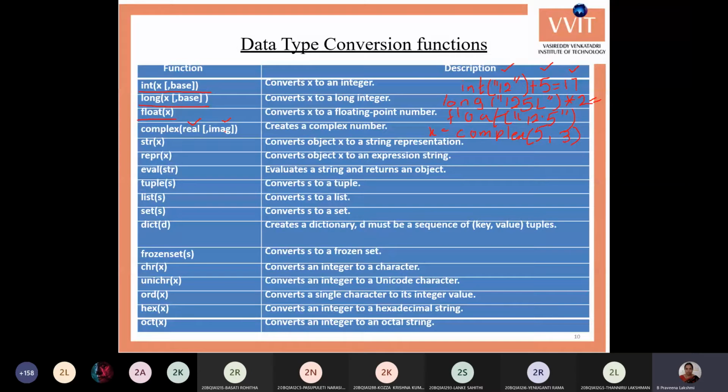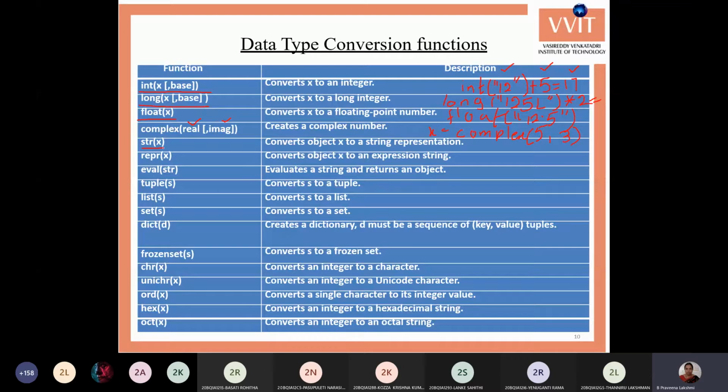All of you, meanwhile, simultaneously note down these functions. You may not have the time to note them at the last. Simultaneously note down these three: function name, description, and example.